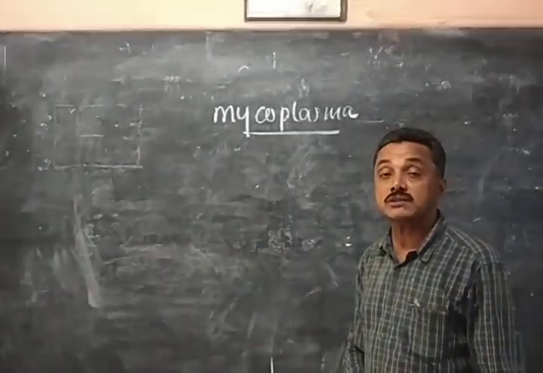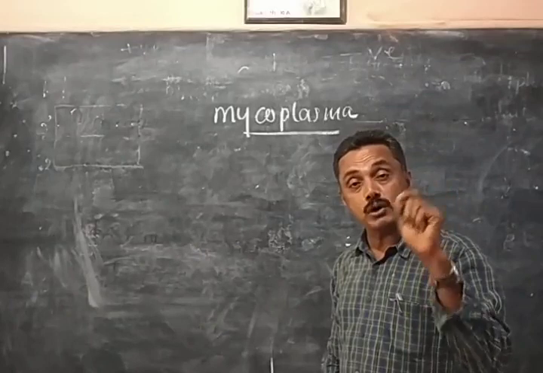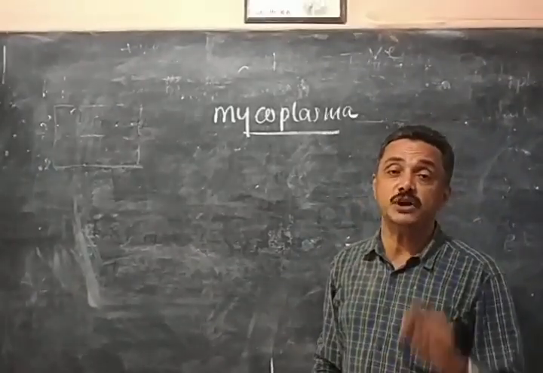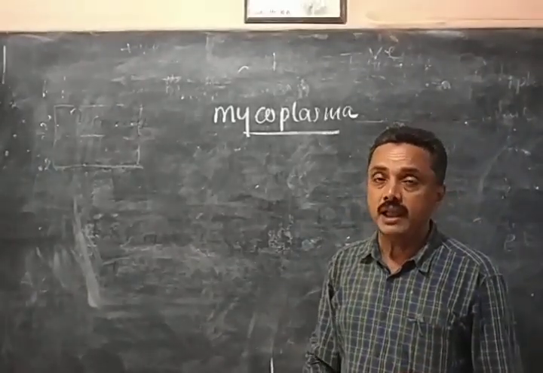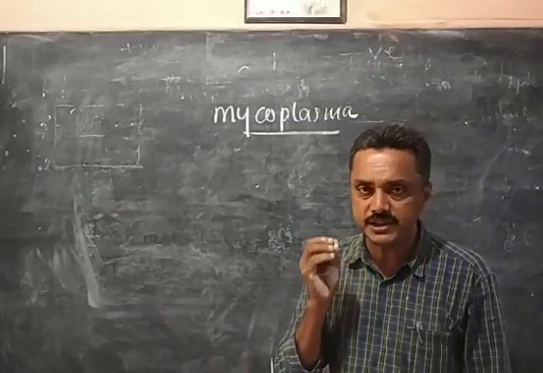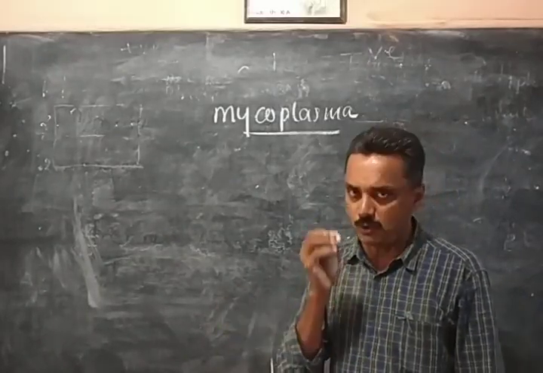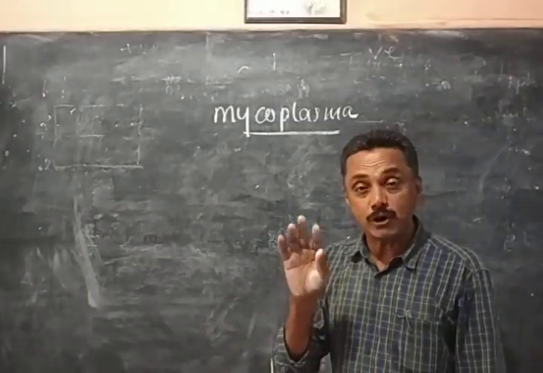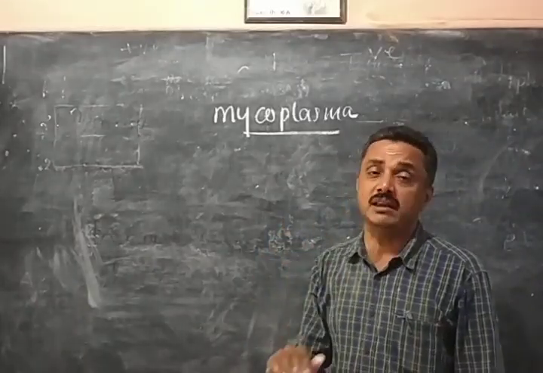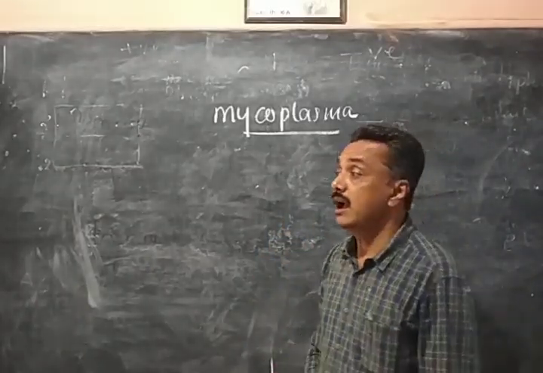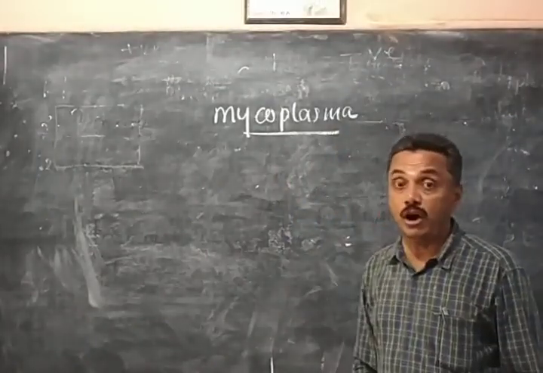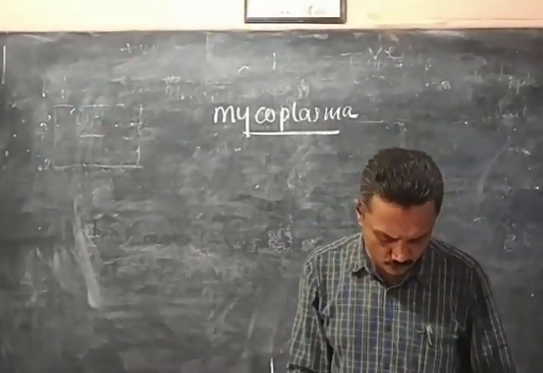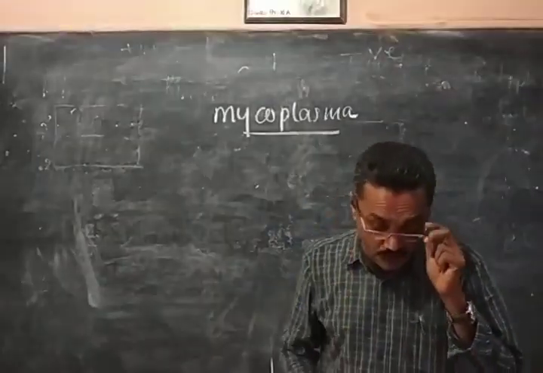They are the smallest prokaryotic organisms known. Bacteria are small, but mycoplasmas are smaller than bacteria. They are organisms without a cell wall.